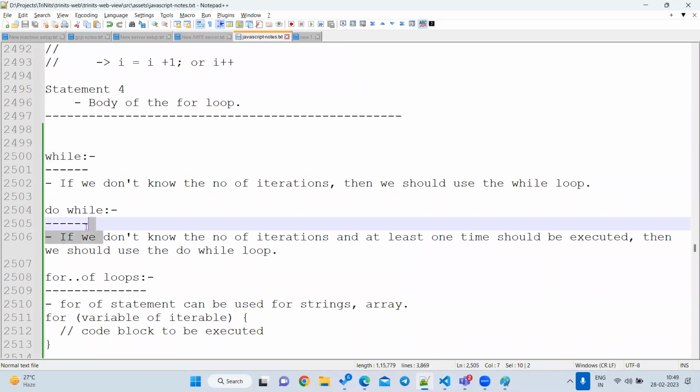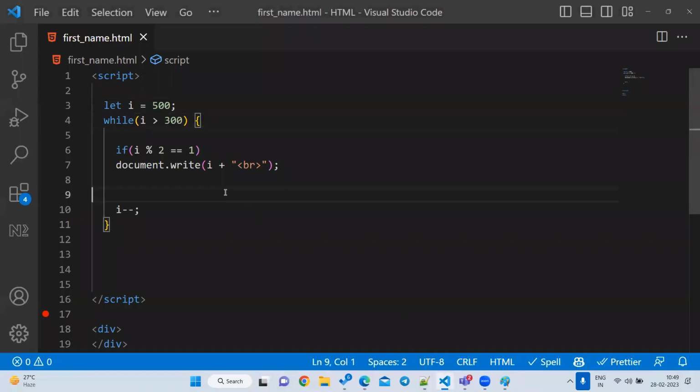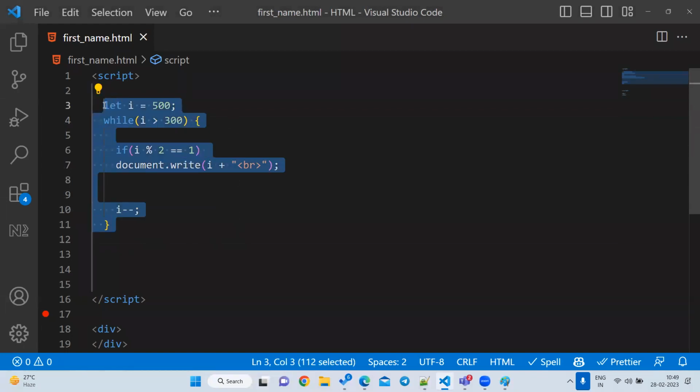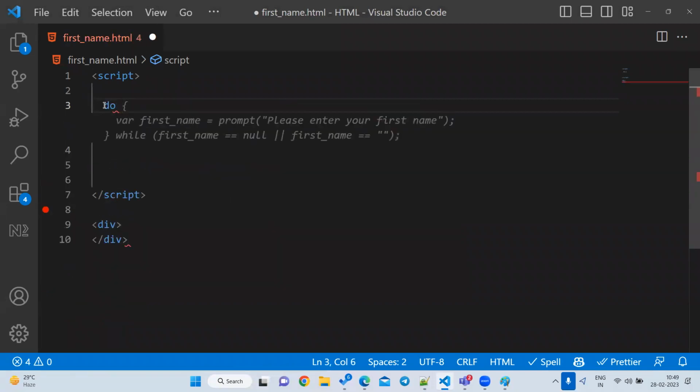The third one we will go for is the do while. First we'll learn the syntax and then we will write the program. This is also very simple. So first we are writing do while, right? This also, first we'll try to print 1 to 10 here. So in the do while, first you need to write do.